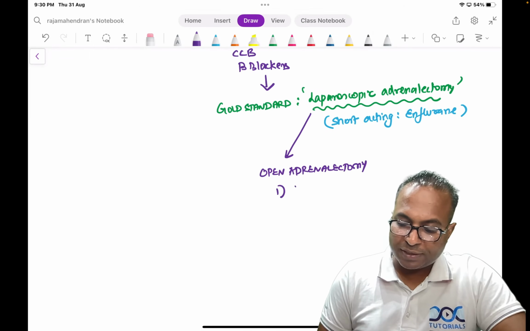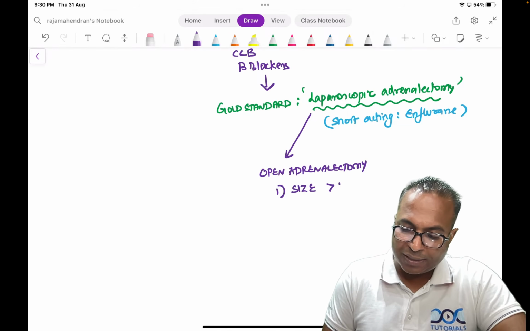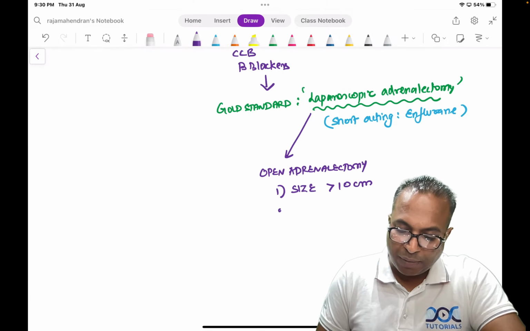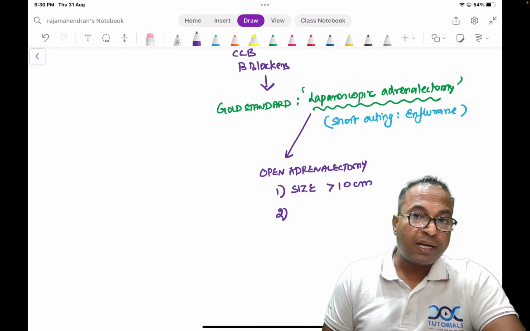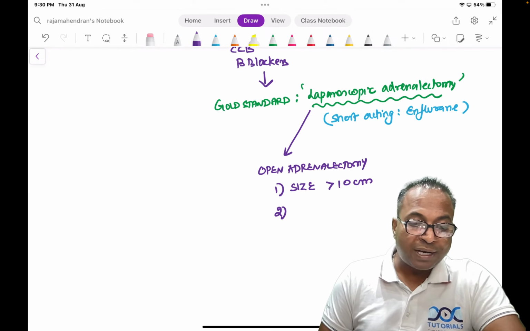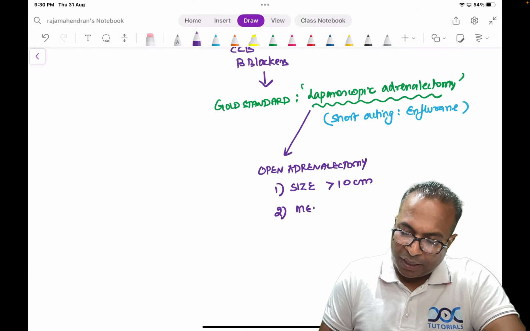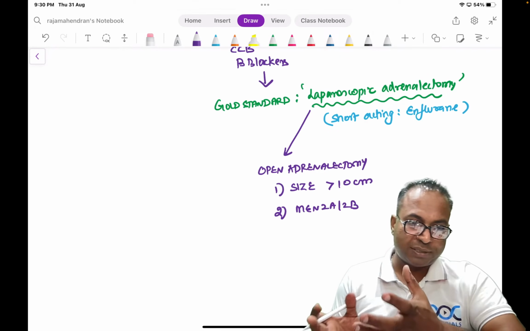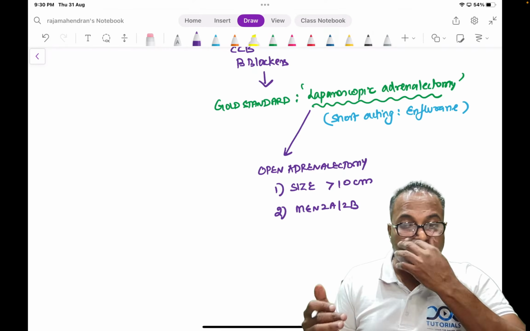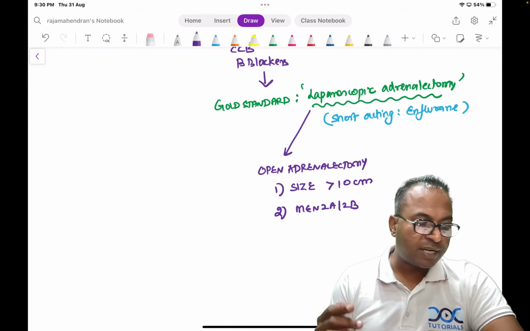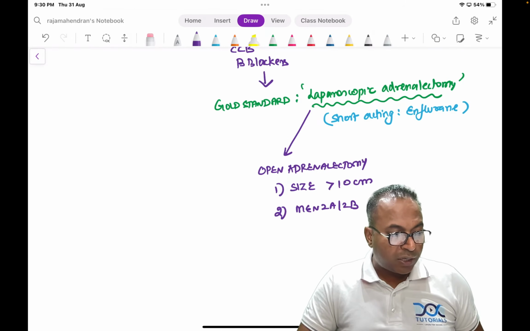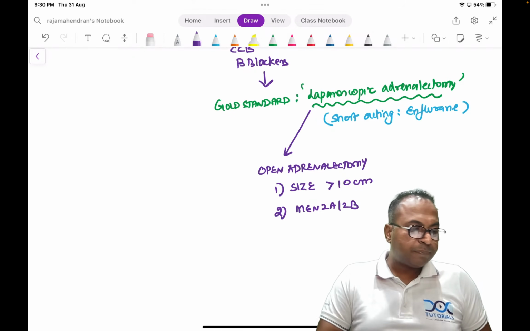Open surgery is indicated if the size of the tumor is more than 10 centimeters. Sabiston says 6 centimeters, but Bailey says more than 10 centimeters. In MEN 2A and 2B syndromes, there may be multifocal tumors, so it is better to go for open surgery in such cases. When there is a suspected MEN 2A or MEN 2B syndrome, better to go for open surgery.